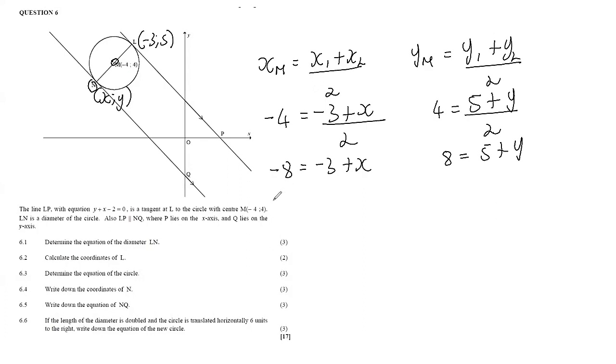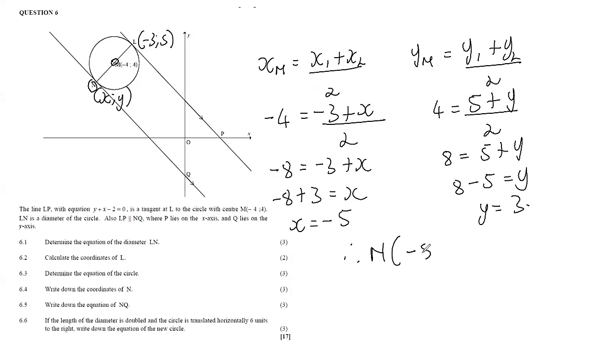Then if we take -8 and then transpose the -3 here, it will be positive. And then this side, if we have 8 minus 5, like that. So the x coordinate here is -5, but the y coordinate here is +3. So that means the coordinates of n are -5, +3, right? So that's how you find the coordinates of n.